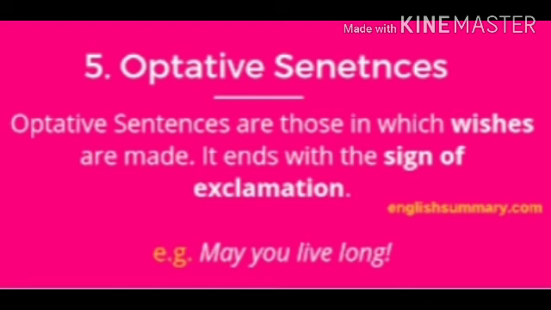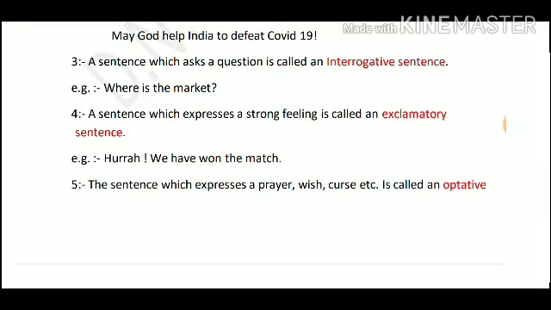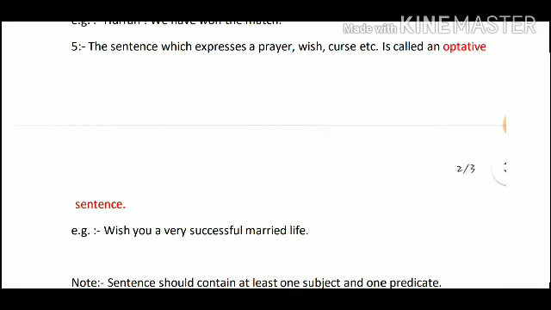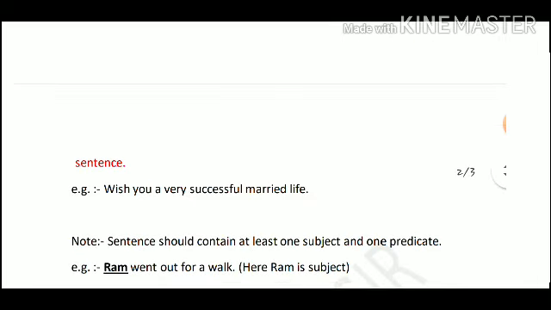Our fifth point is optative sentence, the sentence which expresses a prayer, wish, curse, etc. Such types of sentences are called optative sentences. For example, wish you a very successful married life. The sentences which we use to express prayer, boon or curse are optative sentences.